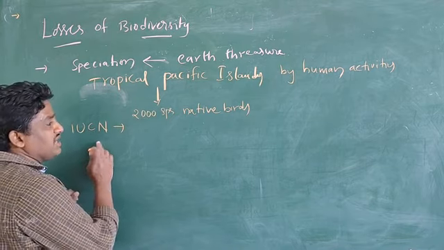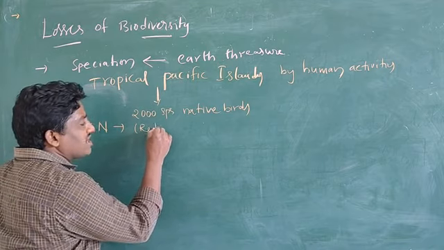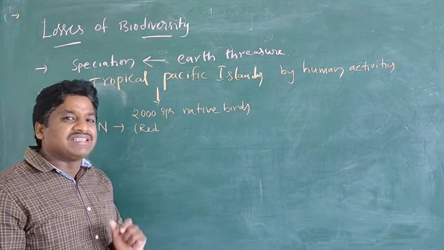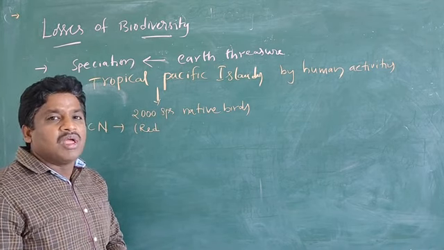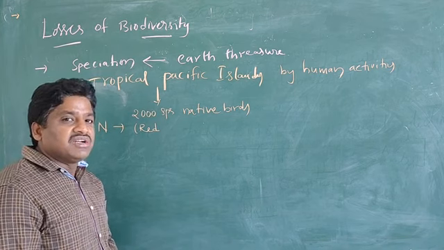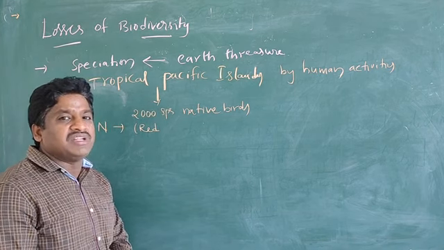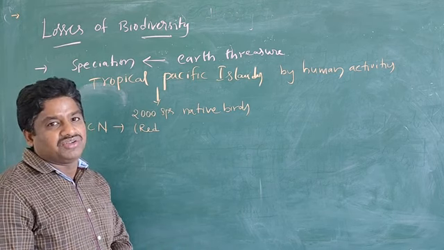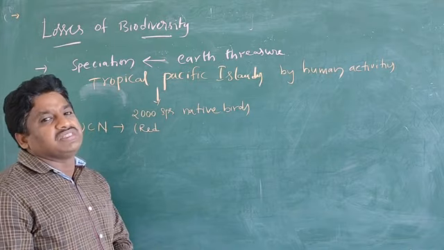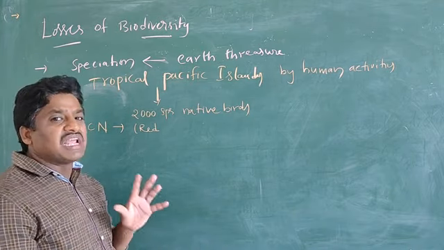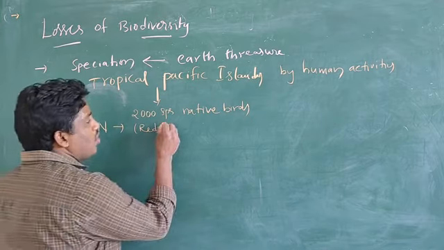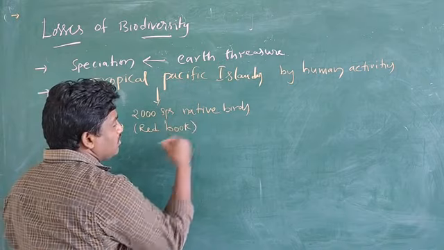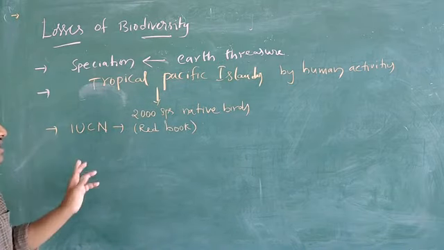The IUCN prepares a record of all the species nowadays: how many species are extinct, which are endangered, meaning they are in a danger condition, and which are threatened species. Everything is published in a book that we call the Red Book.